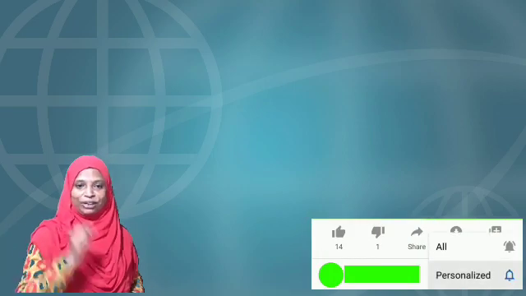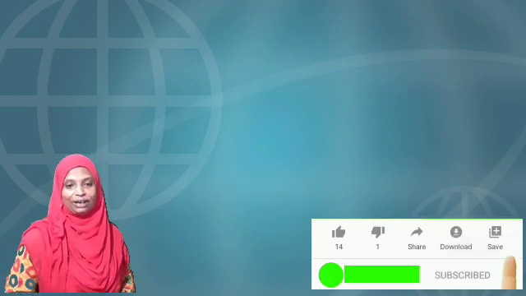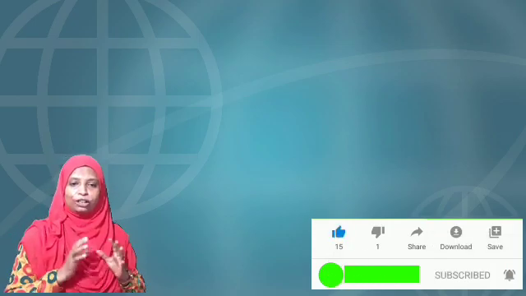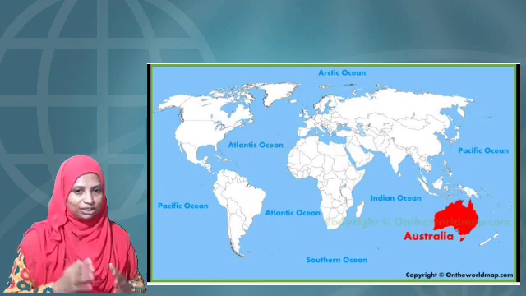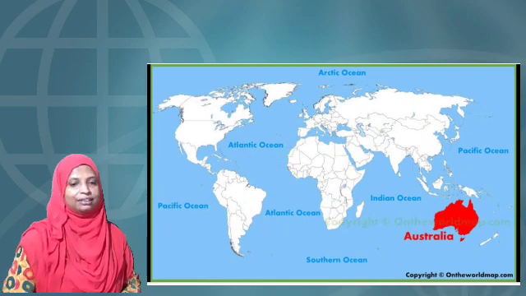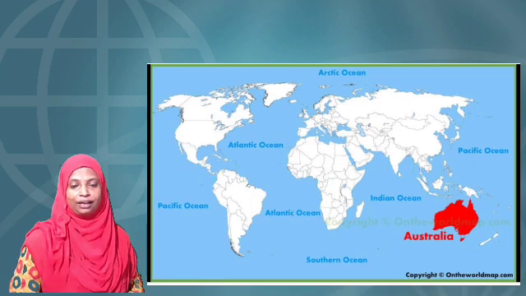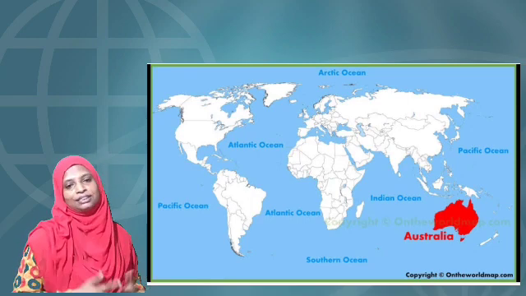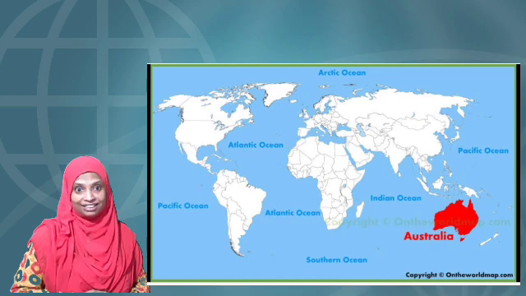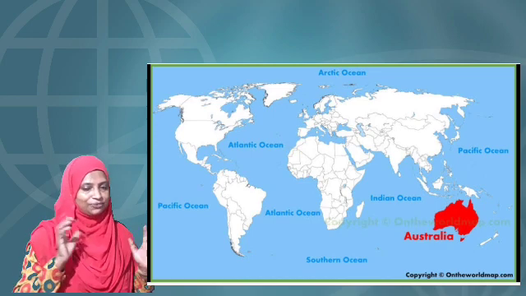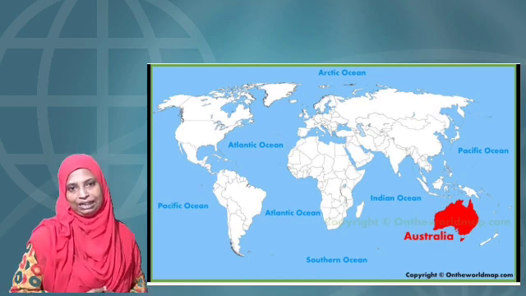Another important, interesting fact you need to study is that one of the most important continents, Australia, is located in the southern hemisphere. In the month of December, across the world, we celebrate Christmas, one of the most important religious festivals for people in this world.